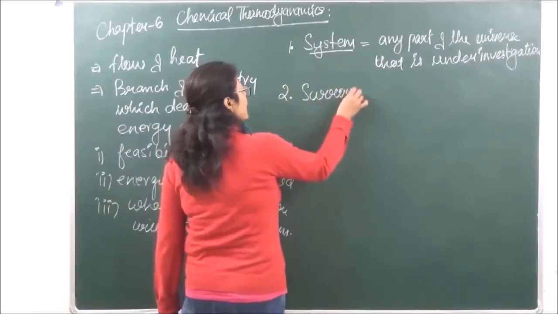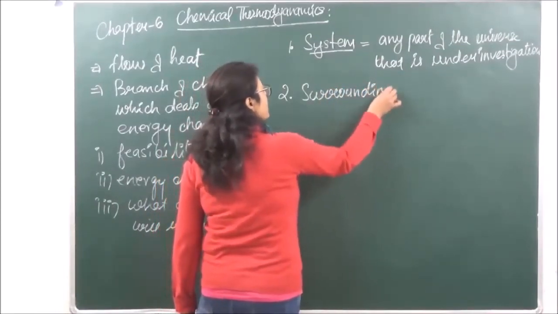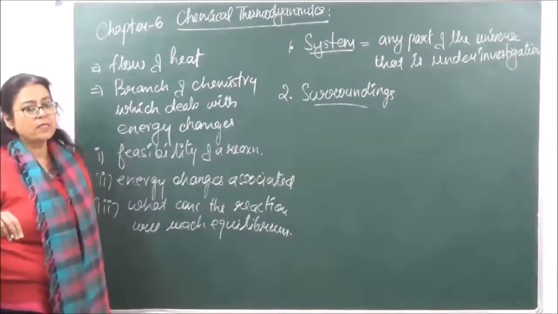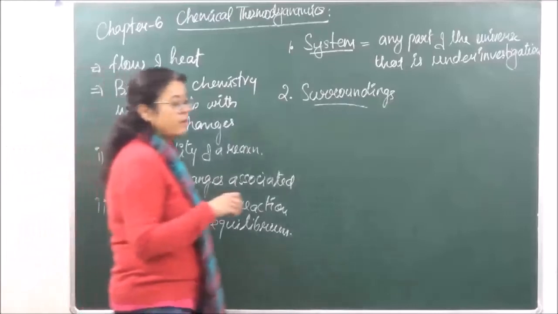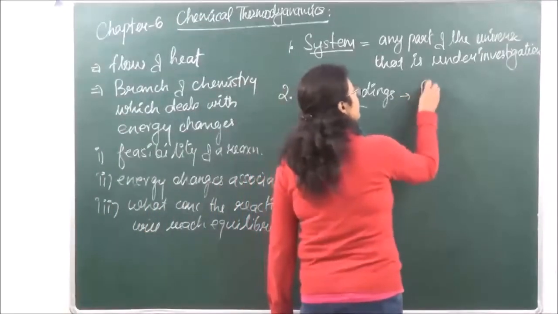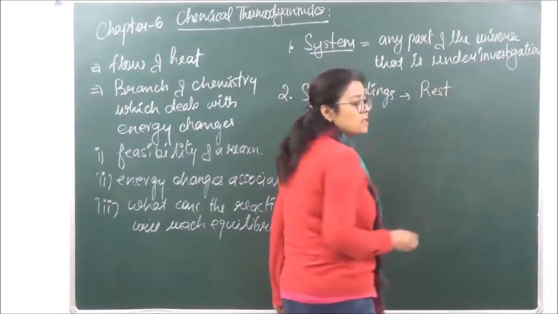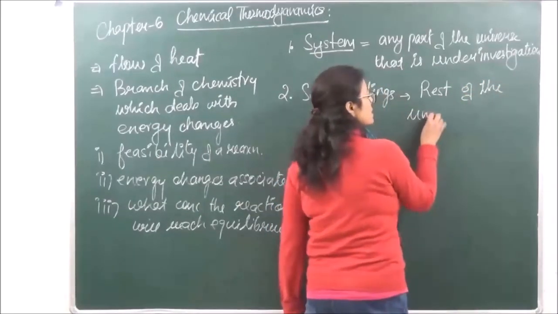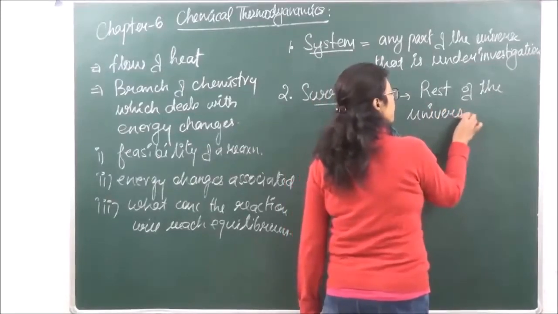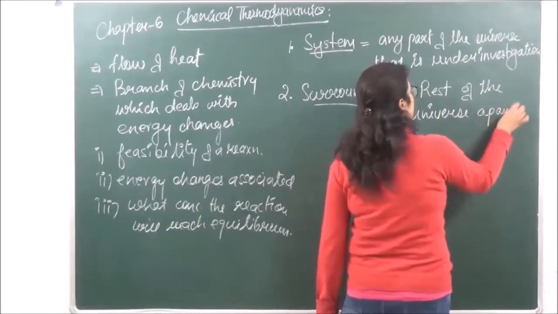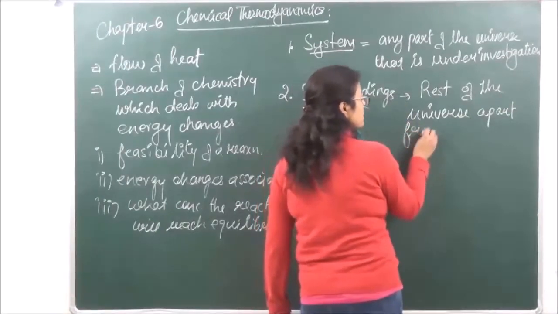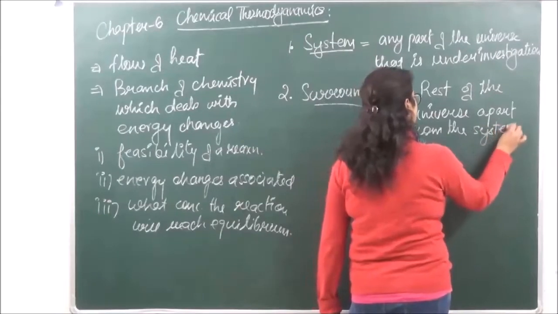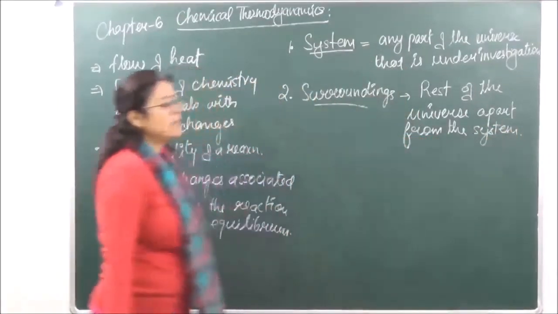So we are classifying the universe into 2 things, the system and the surroundings. System is any part which is under investigation, and surroundings is anything apart from the system, the rest of the universe apart from the system.